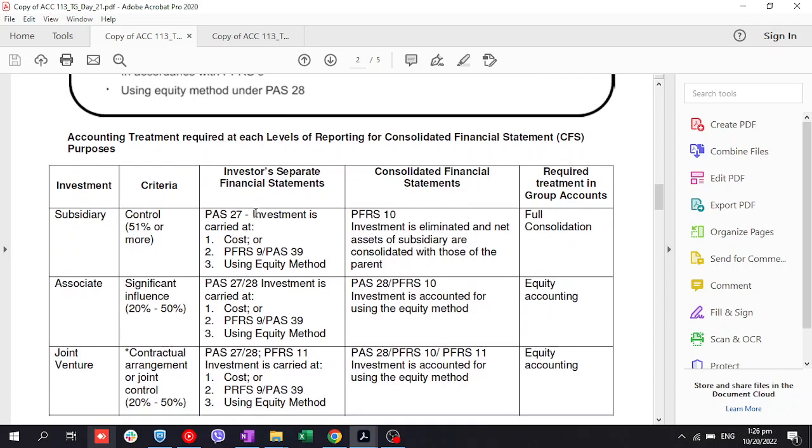Sige, review lang natin yung mga accounting treatment for different types of control or criteria pala. Accounting treatment required at each level of reporting for consolidated financial statement. Alam nyo naman, pag subsidiary, kailangan may control, di ba? 51% or more. Investment in separate financial statement daw. PAS 27, investment is measured at either cost or financial asset fair value, FVPL, FVOCI, or equity method. PFRS 10, investment is eliminated and net assets of subsidiary are consolidated with those of parent. Required treatment in group, full consolidation. Alam nyo na yan, di ba? Ito yung pinag-aralan natin in previous topic natin.